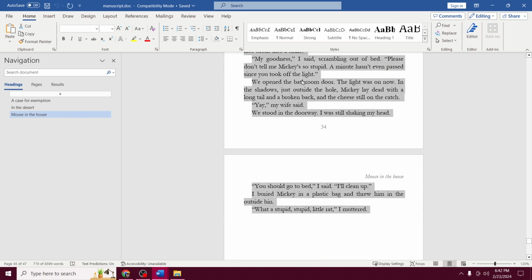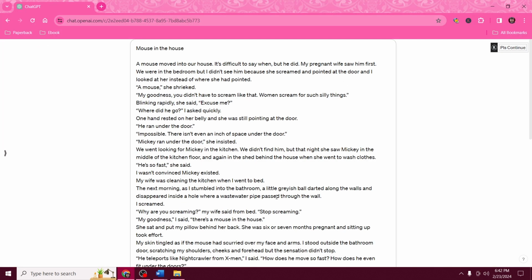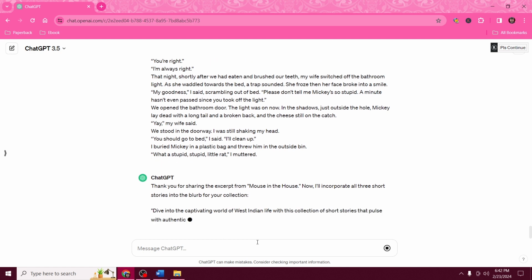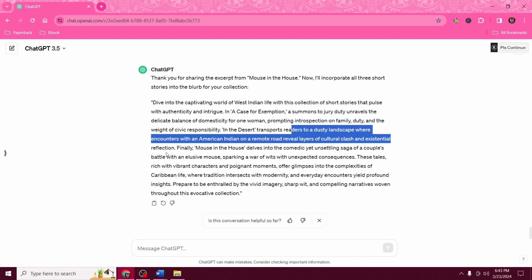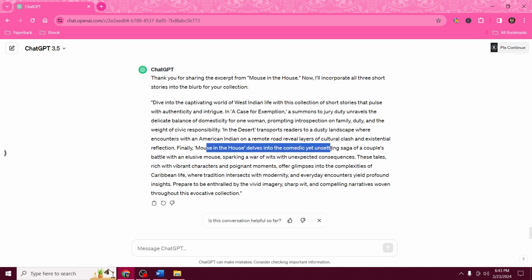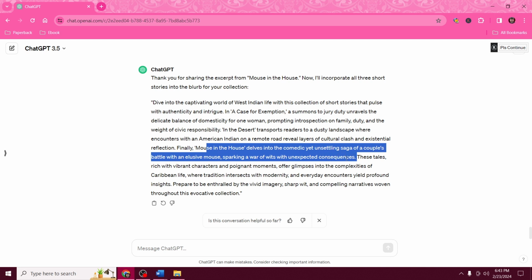Select all the text, copy it, paste the text into ChatGPT, send it as a message, and let's see what ChatGPT does. Dive into the captivating world of West Indian life with this collection of short stories that pulse with authenticity and intrigue. In the Desert transports readers to a dusty landscape where encounters with an American Indian on a remote road reveals layers of cultural clash and existential reflection. Finally, Mouse in the House delves into the comedic yet unsettling saga of a couple's battle with an elusive mouse, sparking a war of wits with unexpected consequences.